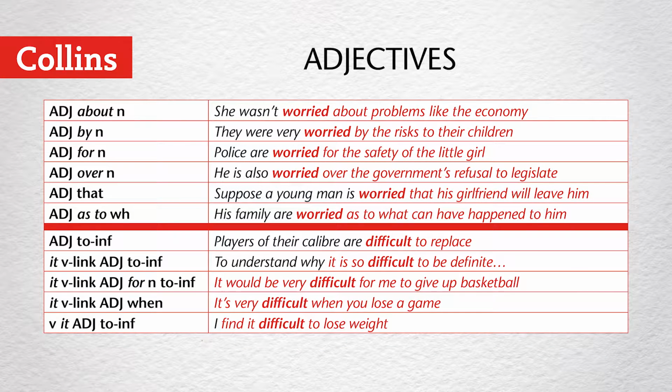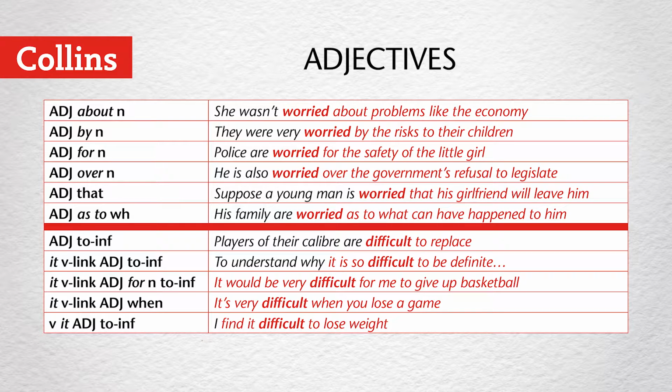We're now going to look at the patterns of two adjectives, worried and difficult. So if we look at worried, it can be followed by about, worried about problems, by, worried by the risks. It can be followed by for, worried for the safety of the little girl, or over, worried over the government's refusal. It can be followed by a that clause, worried that his girlfriend will leave him, or by as to and a WH clause, worried as to what can have happened to him.